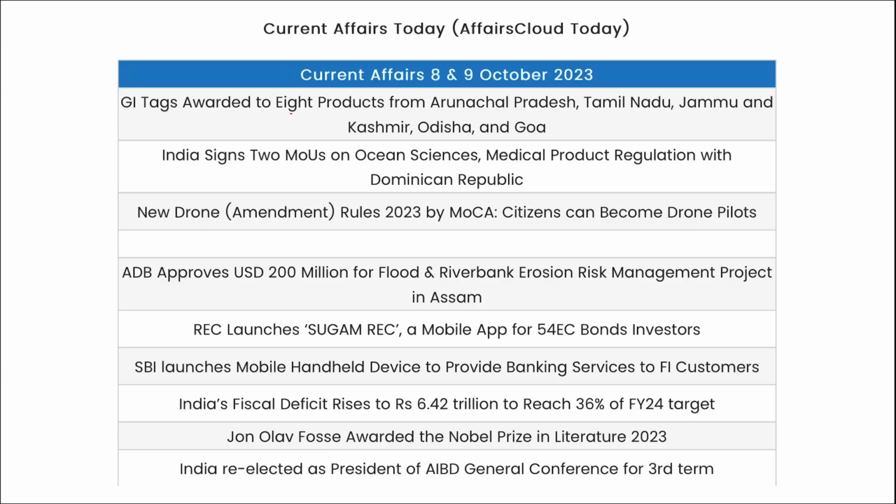Now let's go for a quick one-liner revision. 8 products recently got the GI tag, we saw. Then India signed 2 MOUs, one on ocean science, and the second on medicinal product regulation with the Dominican Republic.